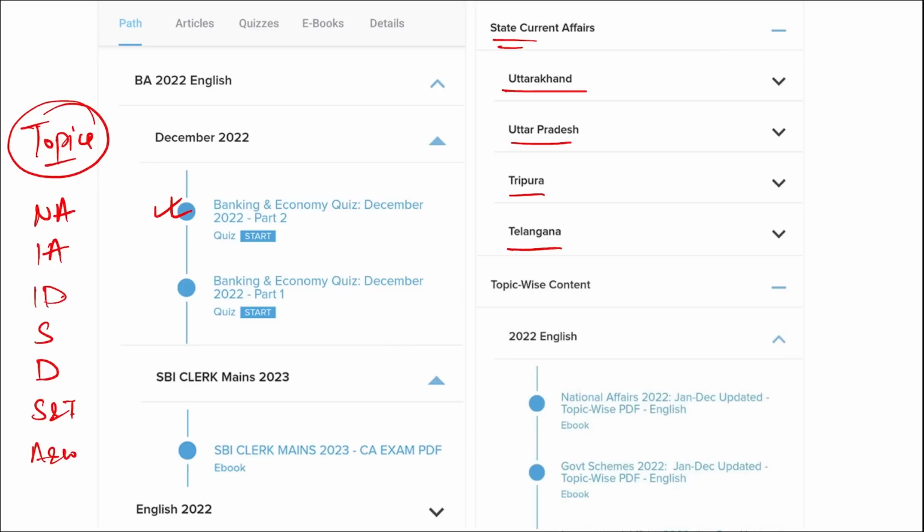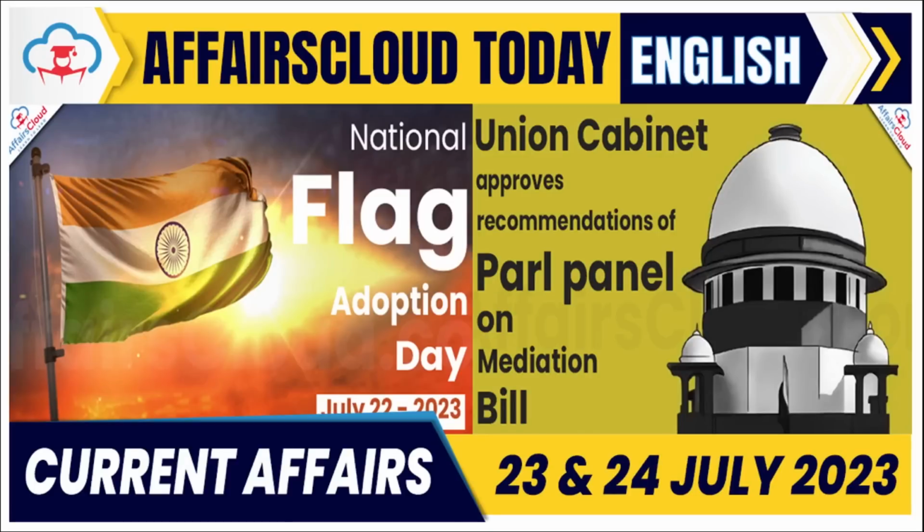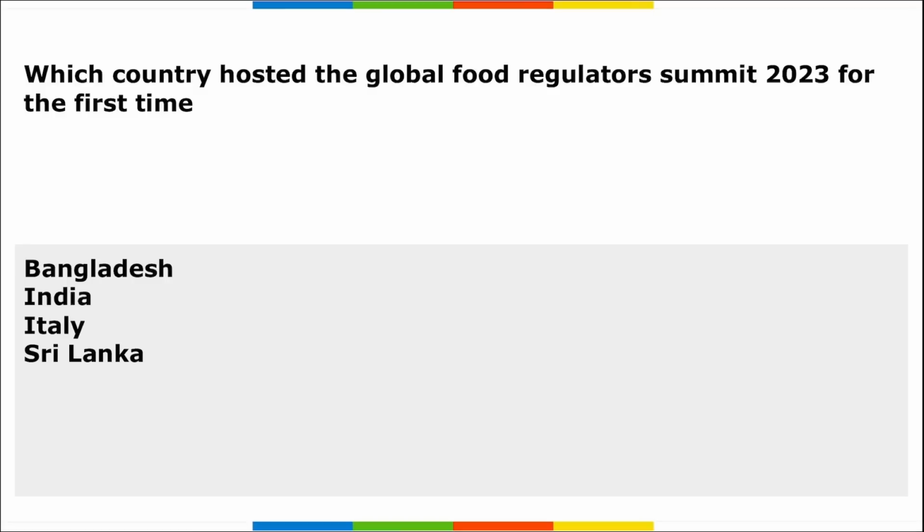Hello everyone. So in this video we will be discussing important current affairs of 23rd and 24th of July. This session will be very important and interesting, so do pay attention till the end. Let's start. The first question is, which country hosted the Global Food Regulator Summit 2023 for the first time? Right? So remember, it is our India, correct?